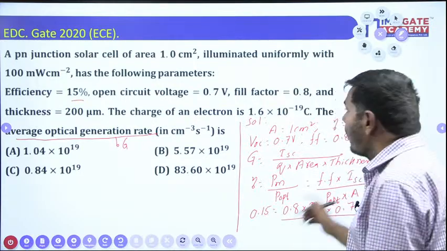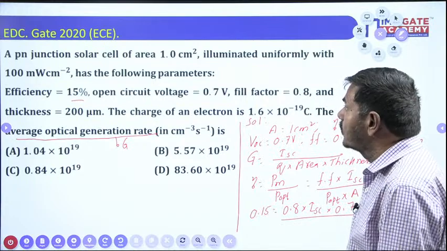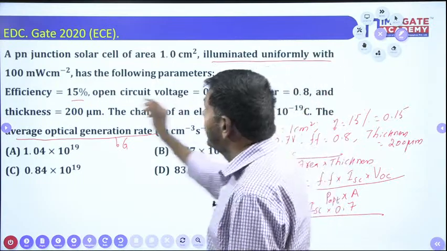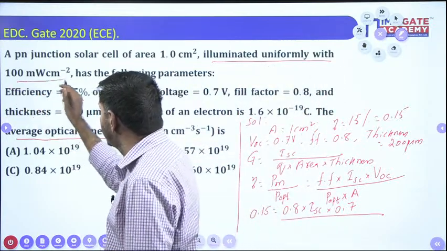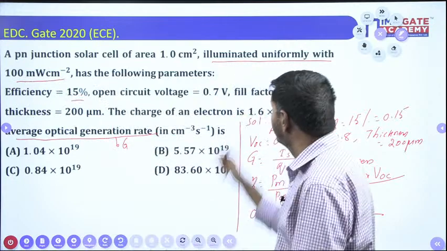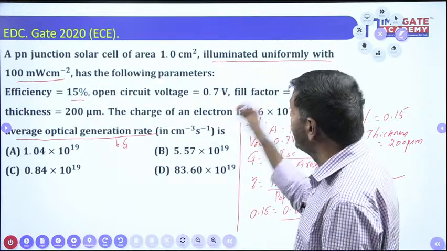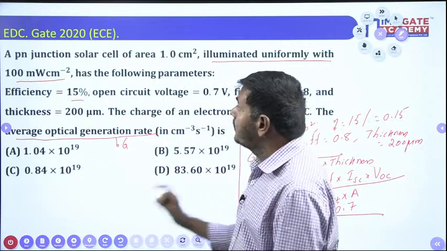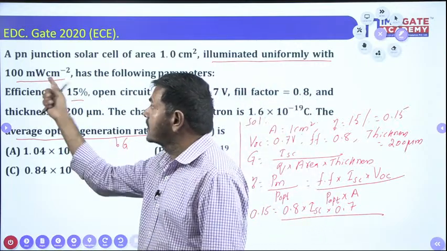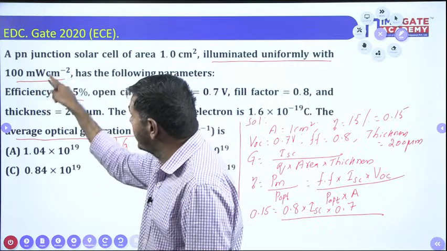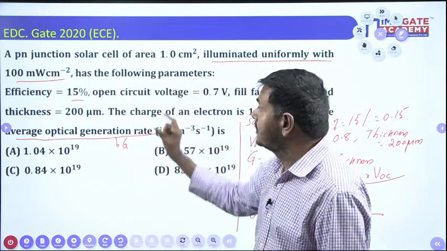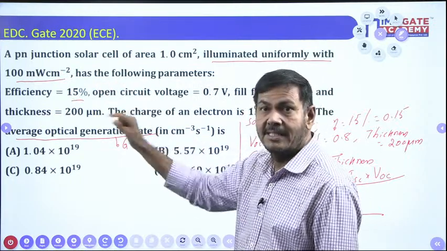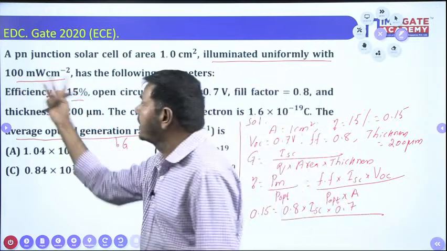But what is P optical? Optical power, how do we get it now? The cell is illuminated uniformly with 100 milliwatts per cm square, which is given. By illumination of the light, we are getting that much value. The optical power is required in milliwatts here. Milliwatts required means the cm square we have to cancel. That means you multiply the 100 milliwatts by the area, and directly you will get the optical power.